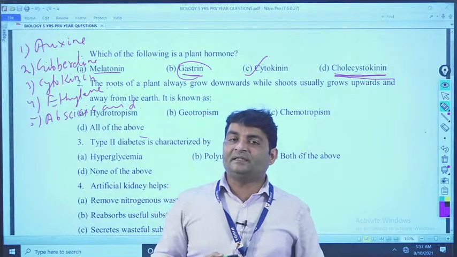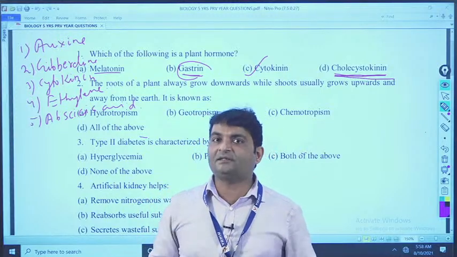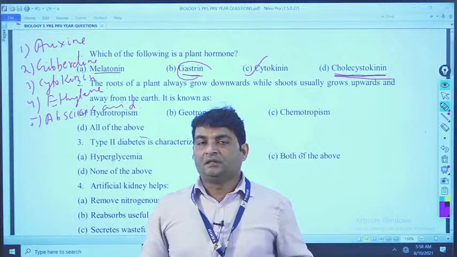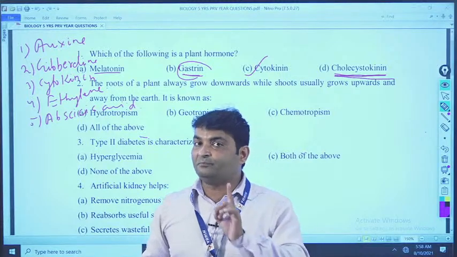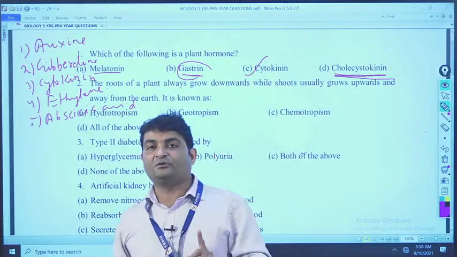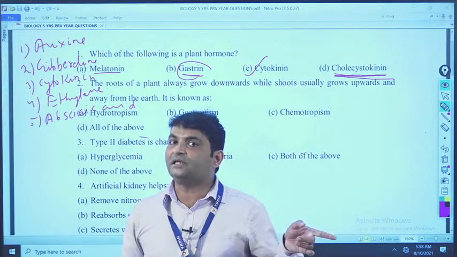But that lipase enzyme cannot act upon that bigger molecule of fat. Now, that bile is produced, mind it, from the liver, but it is stored in the gallbladder.